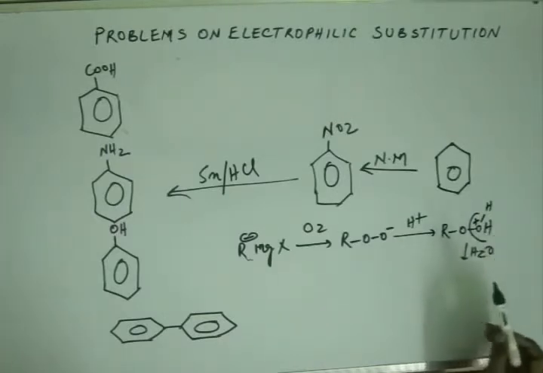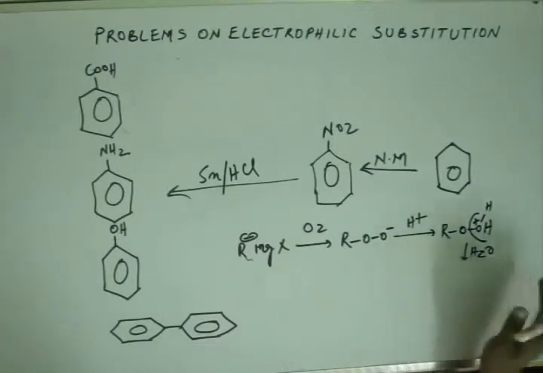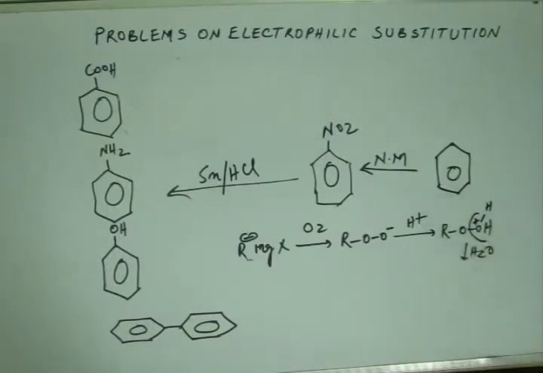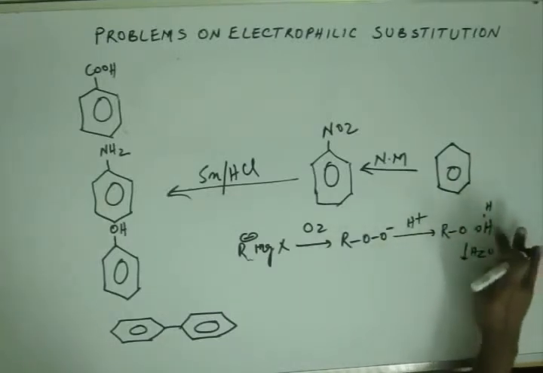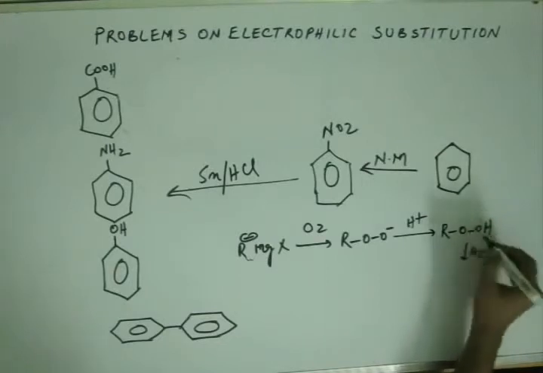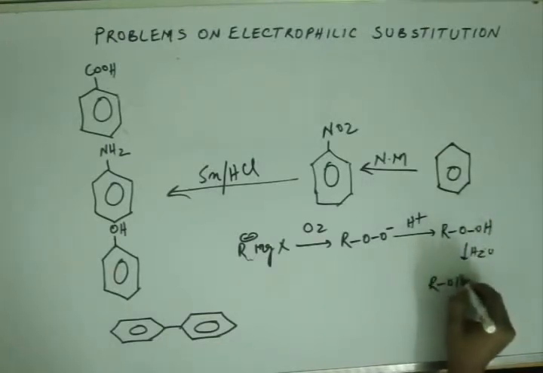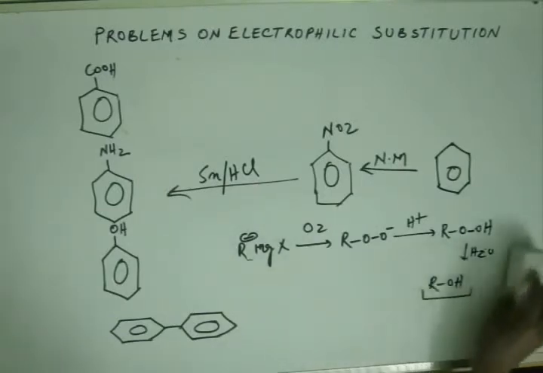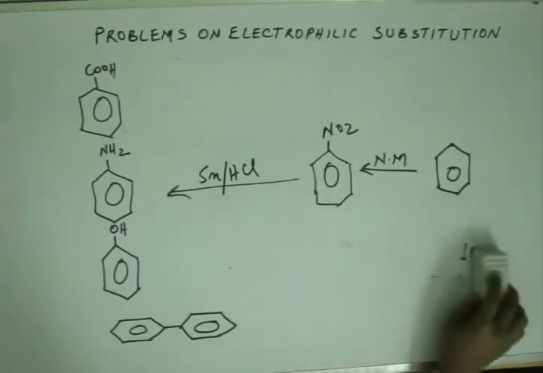than R. So this hydrogen will cause much less hindrance than R. So H plus will come to the oxygen which is attached with hydrogen. For that reason here we will have H2O plus. This will be removed off as water, and this will be getting as ROH. Right? So this result finally in ROH. So this is how we get ROH from RX. Right? So now I need not say anything to you. You can work it out yourself.